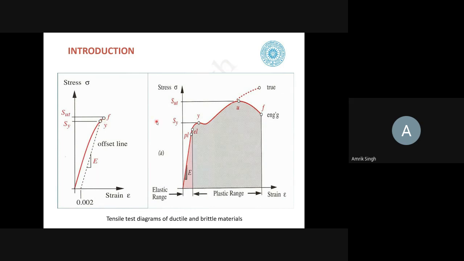Here you see it is much before the ultimate stress, so it gives an indication that the material is going to fail. This is the elastic range, then the plastic range. Strain versus stress is the plot. In the case of the engineering stress-strain curve, we take this shape, and in the case of the true stress, we take this shape.